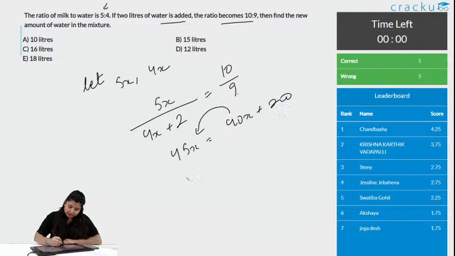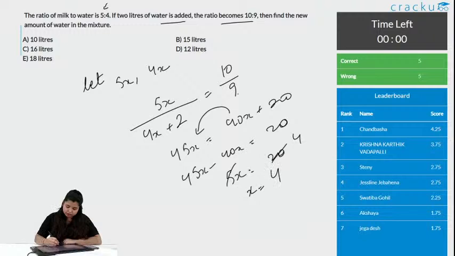Take this here, it will give 45x minus 40x is equal to 20. So, 5x is equal to 20, x is equal to 4. We got the value of x. What do we need to find is the new amount of water in the mixture. What is the new amount of water?